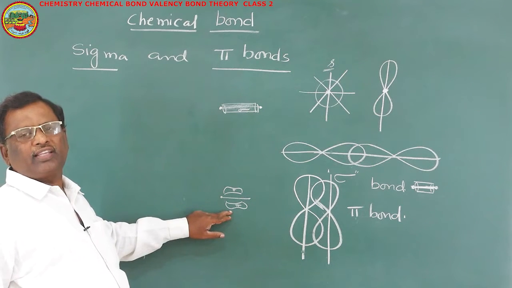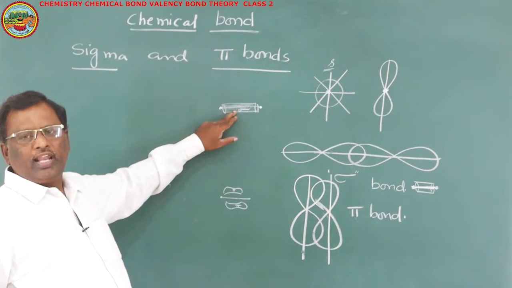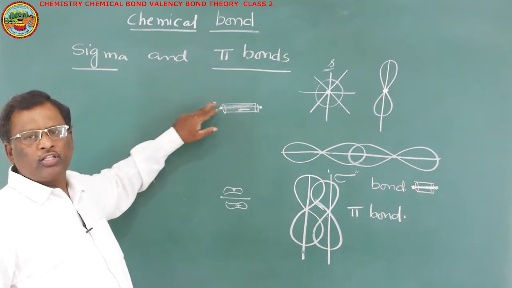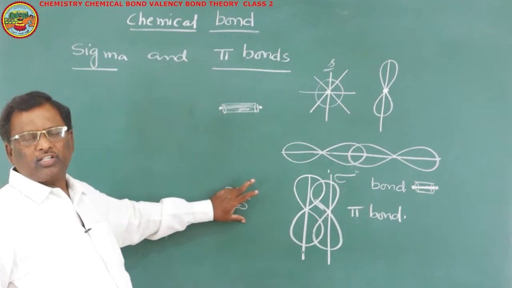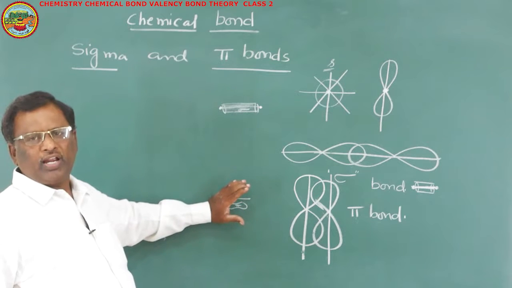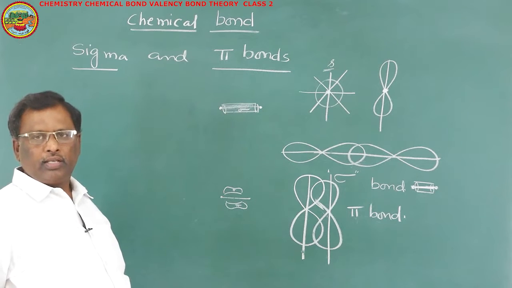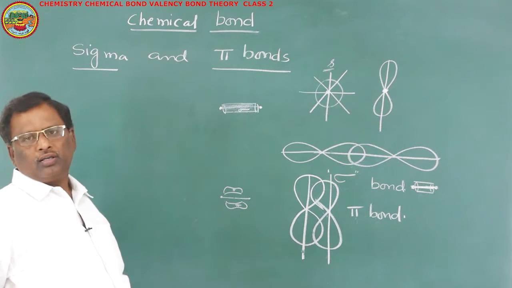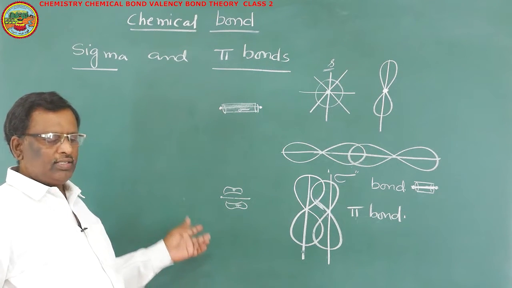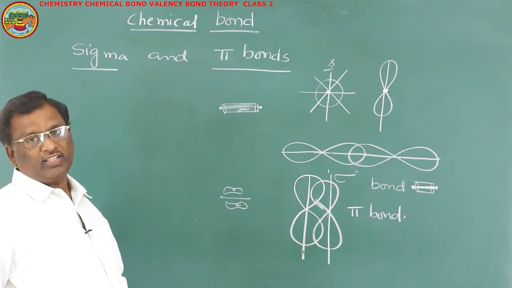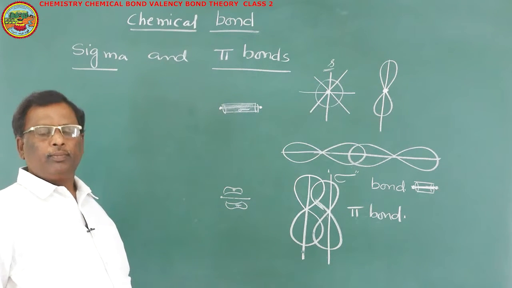Here in the pi bond, the extent of overlapping is less, so it is a weak bond. In a sigma bond, the electron cloud will distribute along the internuclear axis cylindrically and symmetrically, whereas here the electron cloud appears as two bands on either side of the internuclear axis. Now, this sigma bond allows the free rotation of groups attached to it, whereas pi bond restricts the free rotation of bonds. These are the differences between sigma bond and pi bond.